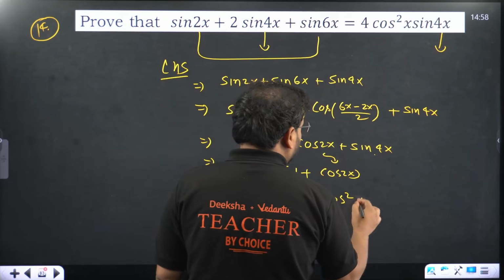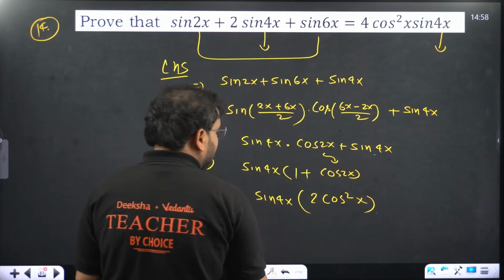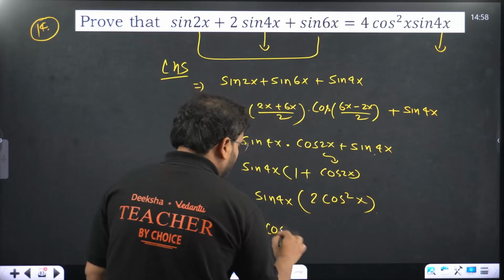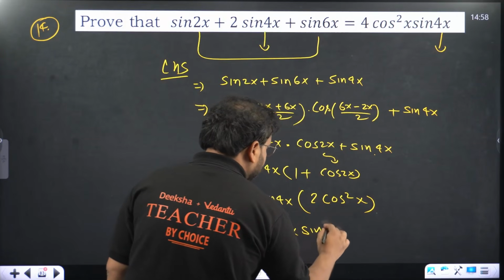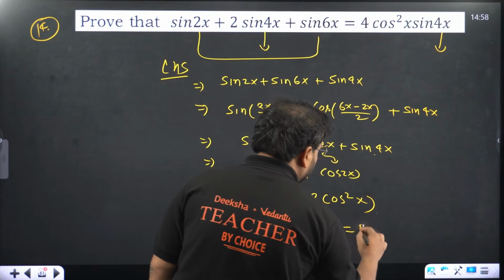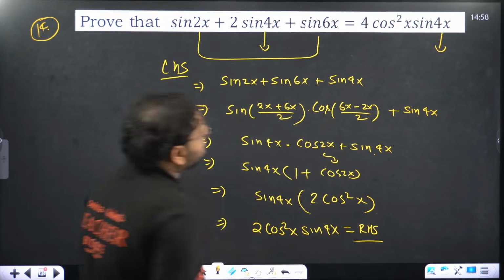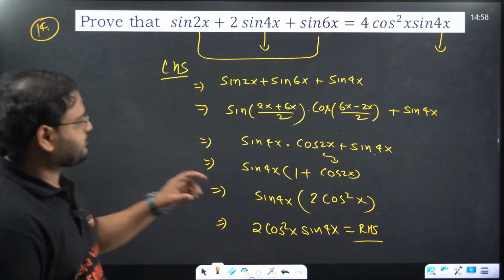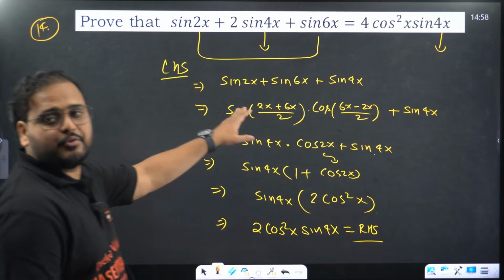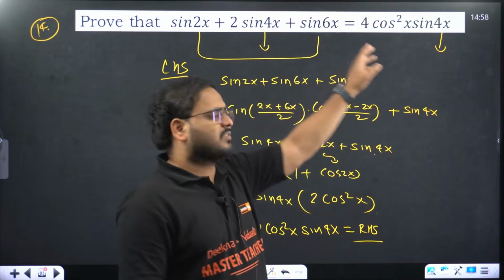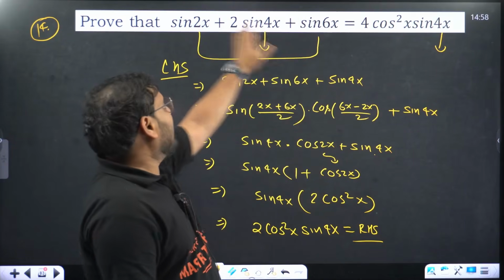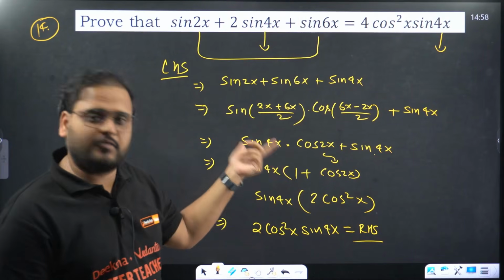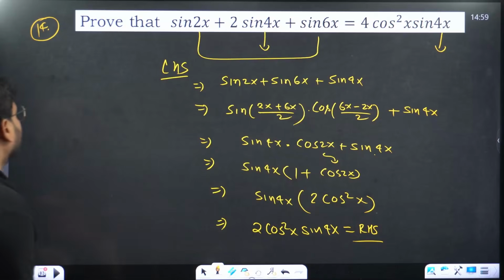Simplify please, you'll have 2 cos square of x into sine 4x, which is nothing but your RHS. How do we get this formula? We have to use the presence of sine 4x. Let's not disturb it. And the sum of the angles divided by 2 will give me 4x. That's why we can have the idea to do this.